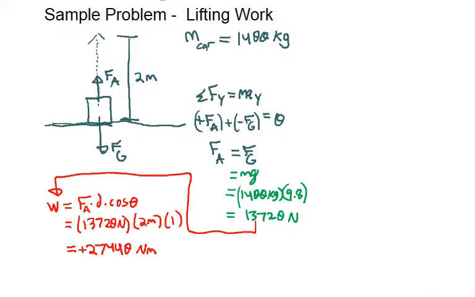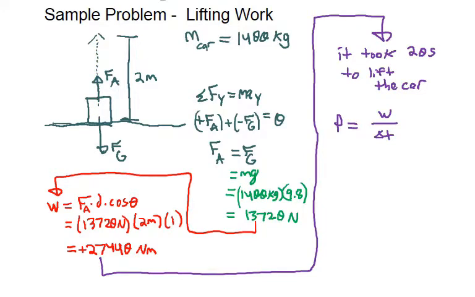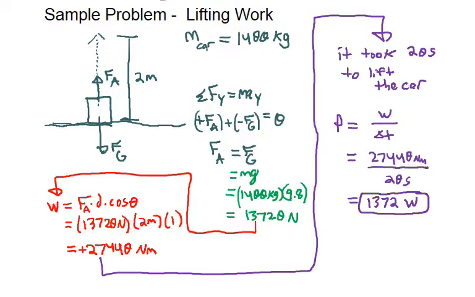So in this lift example, the work of lifting this car 2 meters into the air, if we wanted to know the power output, we would need to know something about the time. So let's assume that it took 20 seconds for this car to be lifted into the air. If that was true, we would take the work in joules or newton meters and then divide it by the time. So this is how many watts of power this lift is using to lift this into the air.